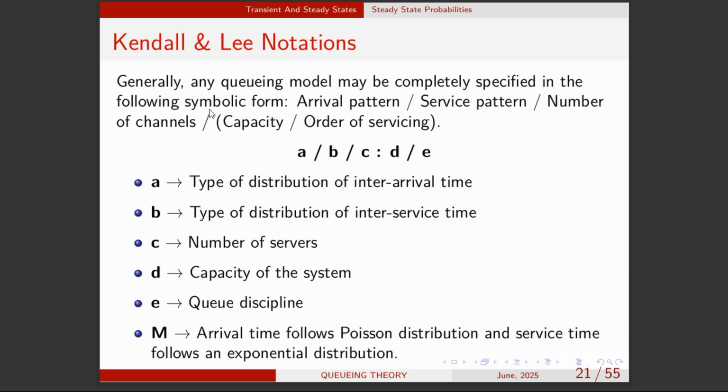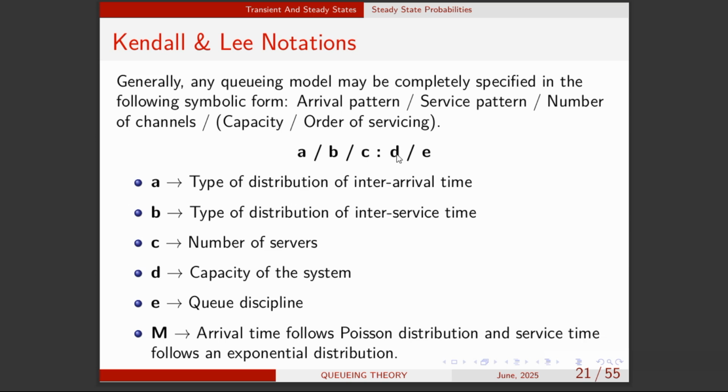So we normally put it in Kendall and Lee notations. These notations are symbolic forms in the following pattern. It helps us to know the arrival pattern. So the first symbol A is the arrival pattern. We have gone through this in the previous video. The second is the service time. How do the customers get served? How is the service pattern? Is it first come first served, and so forth? That's the service pattern. Then the number of channels, C, is the number of channels. How many channels are available, or how many queues?